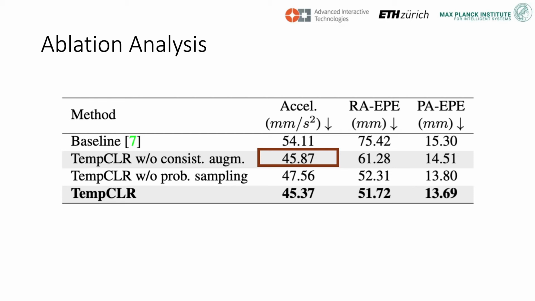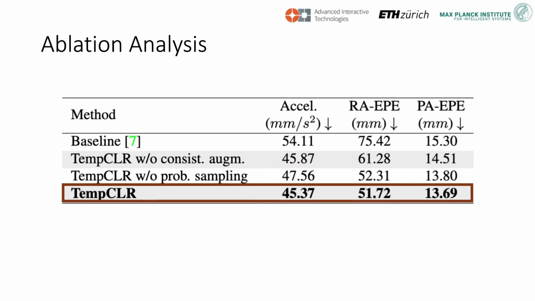We measure the temporal stability in terms of acceleration error, measuring the difference in acceleration between the 3D ground truth and the predictions. The combination of the two strategies leads to the best performance. This confirms our intuition that time contrastive learning is more beneficial when considering the changes of the hand pose in time.